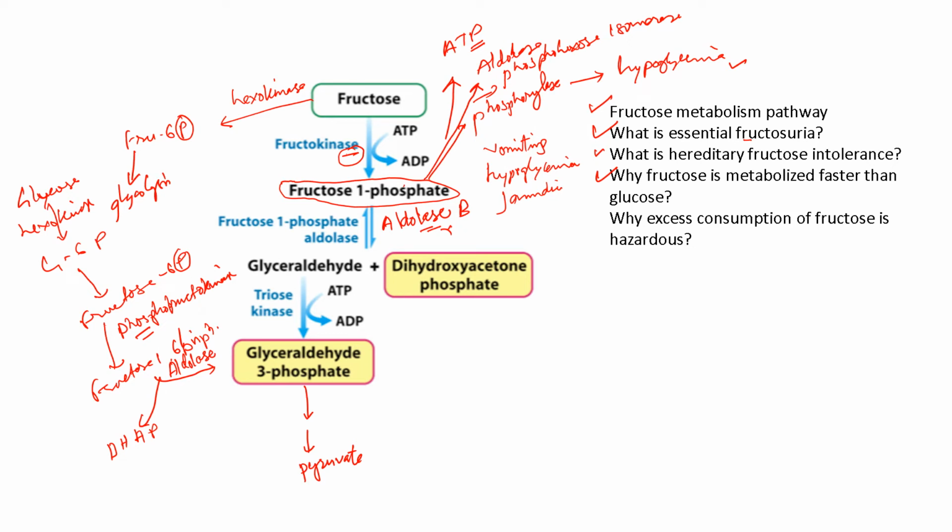When fructose is metabolized, it directly forms glyceraldehyde 3-phosphate and joins the glycolytic pathway. Therefore, it bypasses the phosphofructokinase step of glycolysis, this metabolism is much simpler, and this pathway is much faster than that of glucose metabolism.